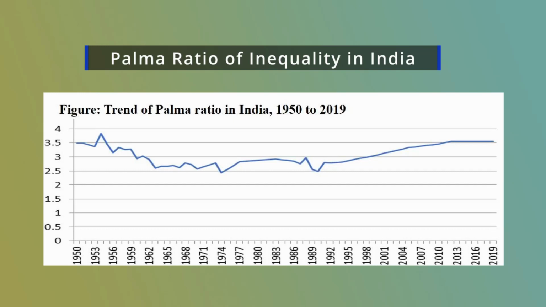In the 1980s, it started to increase, and this ratio again increased to 3.5 in 2019, as it was in the year 1950. The trend of this ratio indicates that during the entire period, the inequality was quite high as observed by the Palmer ratio.